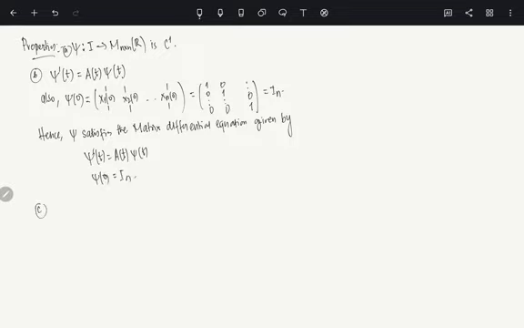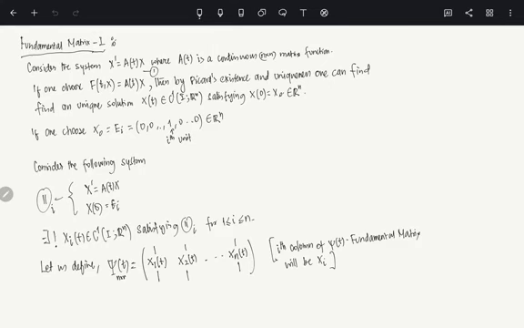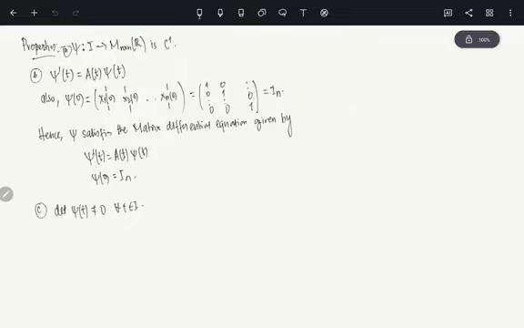Now I really do not have to tell you that since phi at the point 0 is identity, you can use Abel's theorem. You can say that the determinant of phi of t is never going to be 0 for all t in I. Initially, phi at the point 0 is x1 at the point 0, x2 at the point 0, xn at the point 0, which is nothing but the identity matrix.